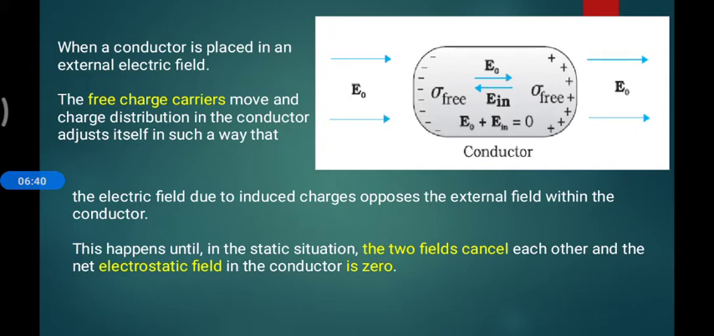The electric field due to the induced charge opposes the external field within the conductor. This happens until the static situation, where the two fields cancel each other. The net electrostatic field is going to be zero. Very important. This is about conductors, and our topic is non-conductors.